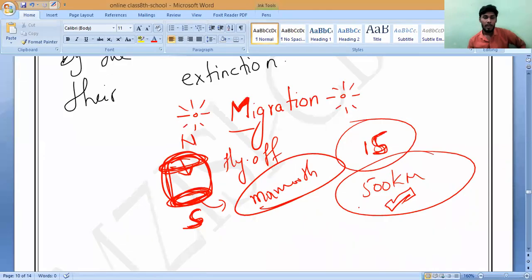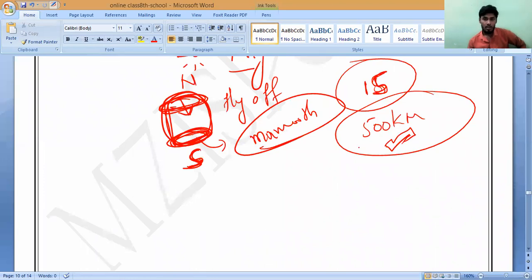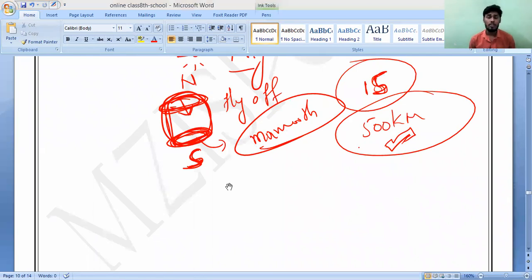So let it be. Around 4,000 kilometers they travel every year to escape from their winter season and to sustain here and breed. That is what we call migration. What should we call it? Migration. So the Siberian crane is one of the birds which comes every year for a few months to India.